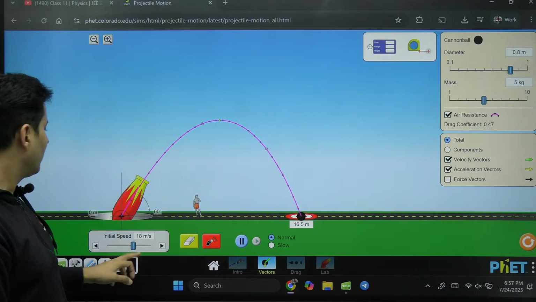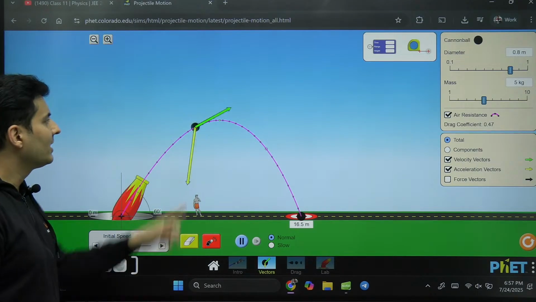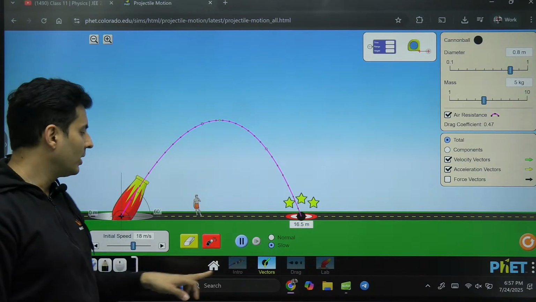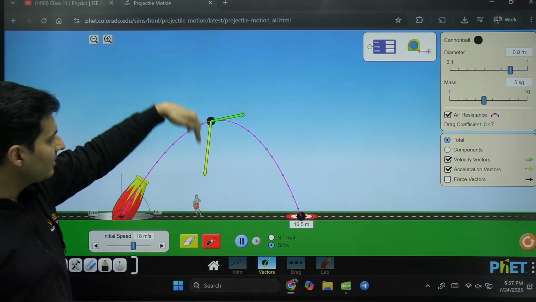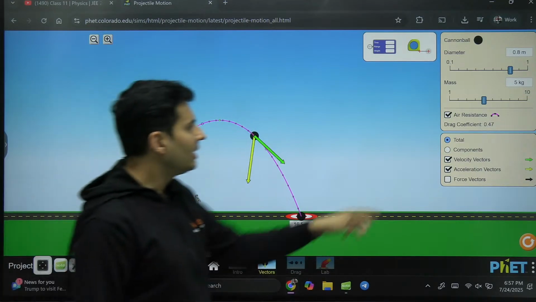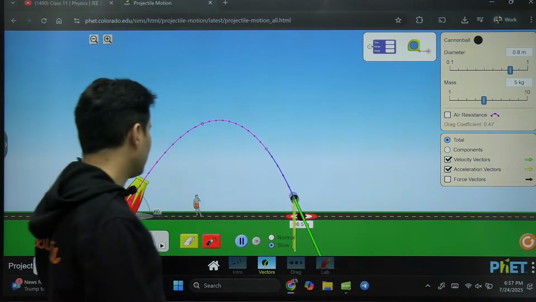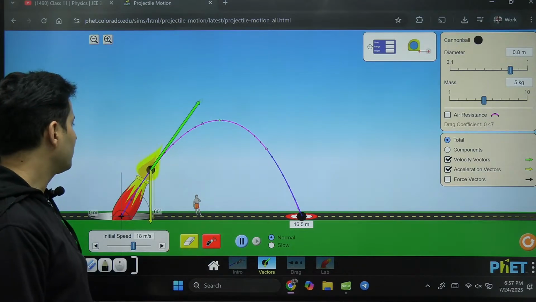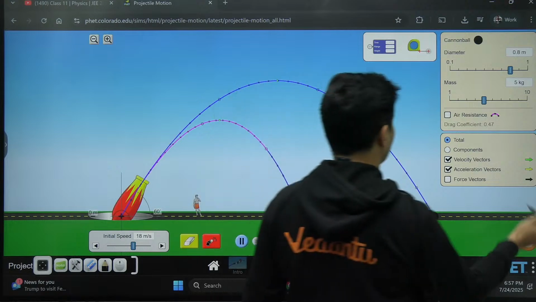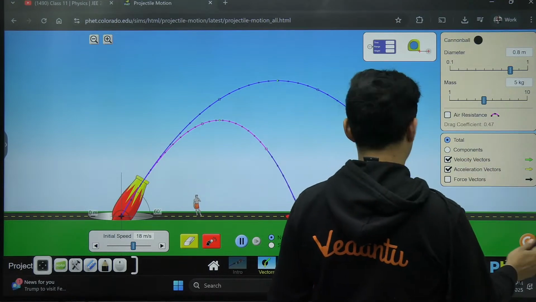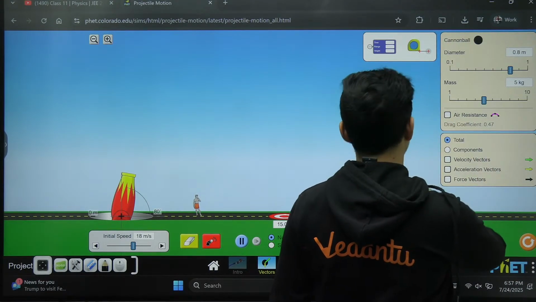If I throw it now, you can see how it is going. If I put it in slow motion, it will be very clear. See how the velocity is changing direction. Acceleration is always downwards. I think there is some air resistance. I'm so sorry, guys. Let's do it again without the air resistance. Let's refresh it. We don't want air resistance.